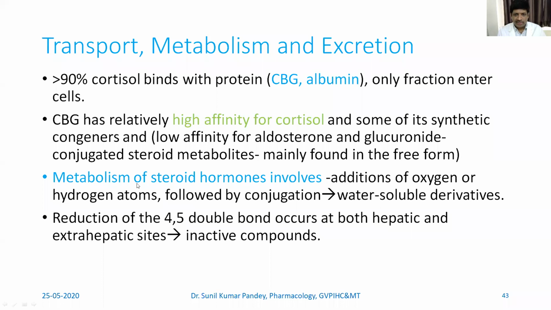Then how are they metabolized? Metabolism of steroid hormones can be in two ways. The first is the addition of oxygen or hydrogen atoms followed by conjugation. This process in turn will form the water soluble derivative, which can easily be excreted out. One important reason for metabolism is converting a water insoluble compound to a water soluble compound so that it can be easily excreted out. So this is done by addition of oxygen or hydrogen atoms followed by conjugation.